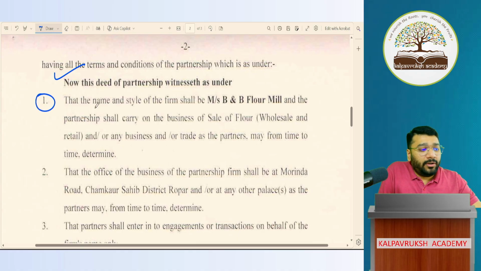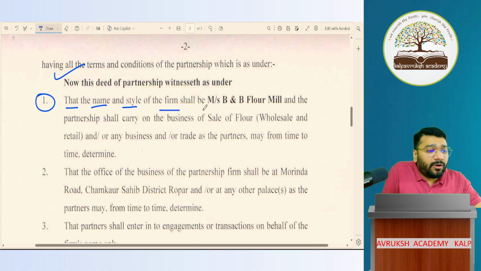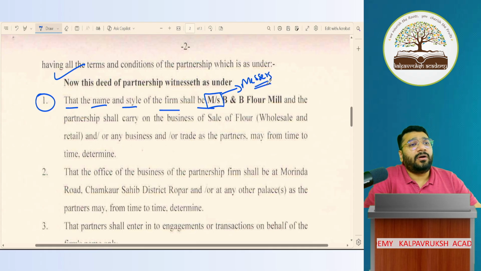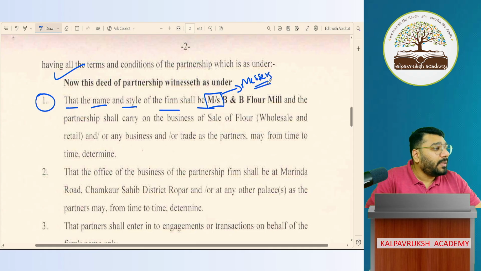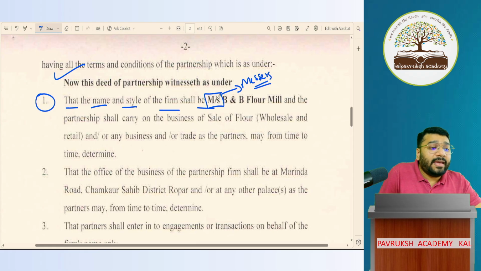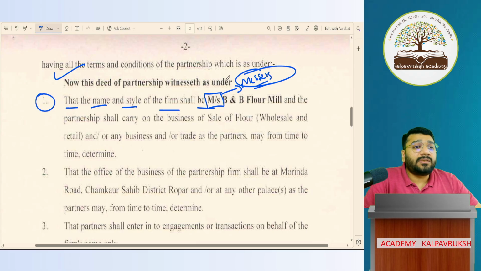The first point talks about the name and style of the firm, which shall be Messrs. M/S stands for Messrs. Like how we say Mr. for a married man and Mrs. for a married woman, an unmarried boy is called Master and an unmarried girl is called Miss. Like that, a business is referred to by M/S, which is called Messrs. You should have come across this term too much in 11th standard. Right? That is what I'm explaining.